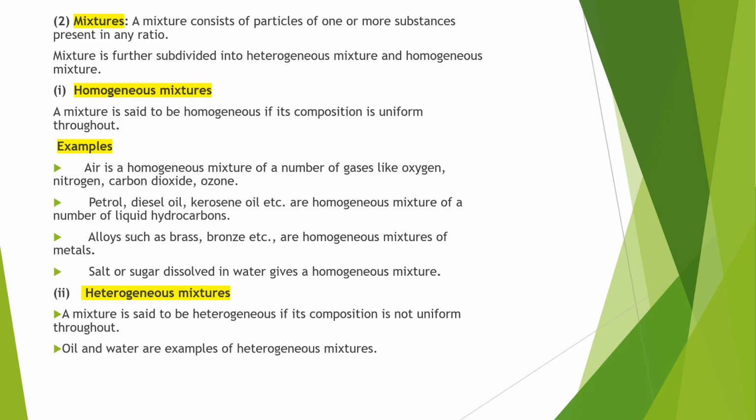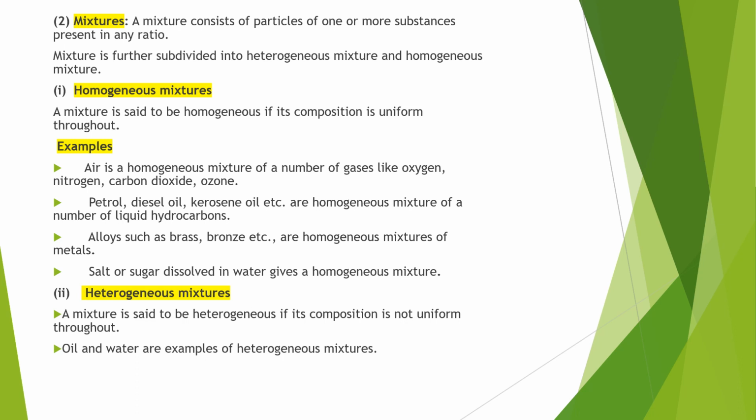A mixture is said to be homogeneous if its composition is uniform throughout. Examples: air is a homogeneous mixture of a number of gases like oxygen, nitrogen, carbon dioxide, ozone. Petrol, diesel, kerosene oil, etc. are homogeneous mixtures of a number of liquid hydrocarbons. Alloys such as brass, bronze, etc. are homogeneous mixtures of metals. Salt or sugar dissolved in water gives a homogeneous mixture.